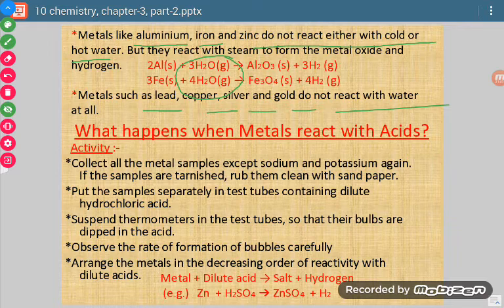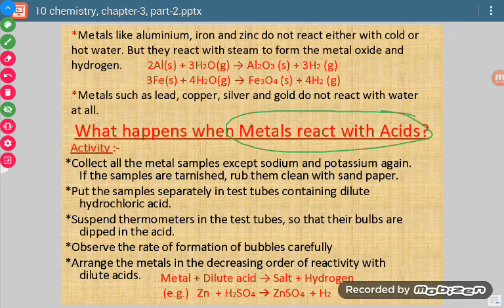Okay. Now let us discuss what happens when metals react with acid. Now we will take all the samples except sodium and potassium. Why are we not taking these two? Because they are highly reactive. We have seen their reactivity, so we will not take them.